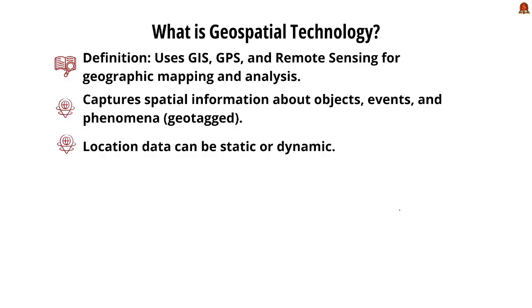So what is geospatial technology? It actually uses GIS, GPS and remote sensing for geographic mapping and analysis. It captures spatial information about objects, events and phenomena that are geotagged. Its location data can be static and also dynamic.